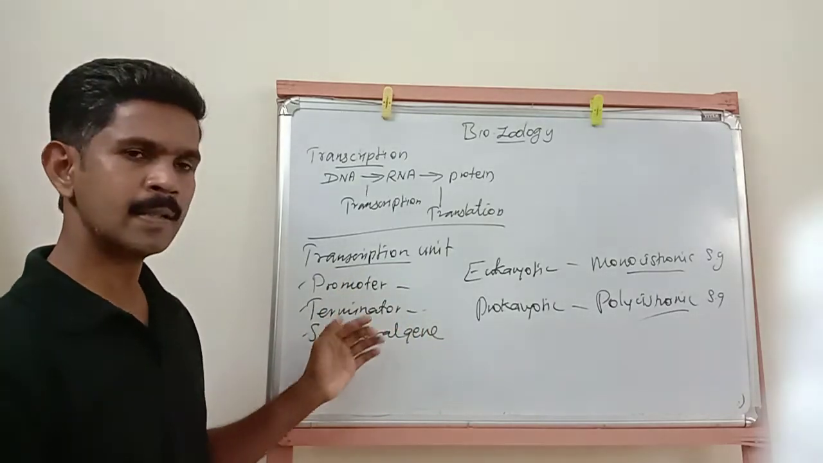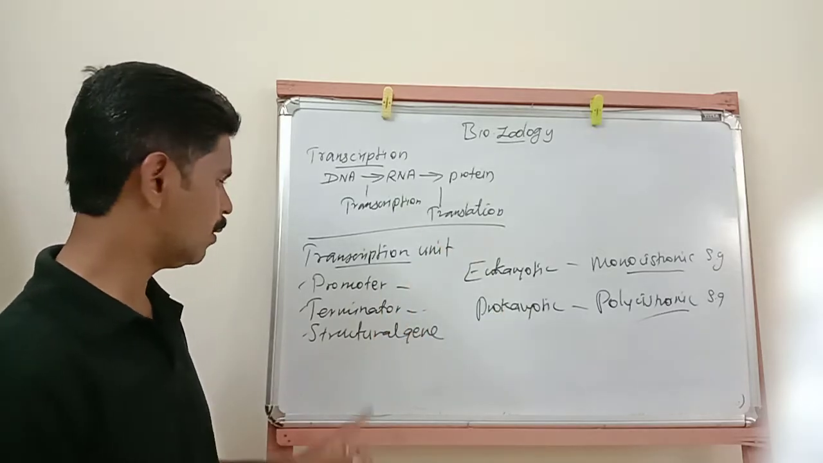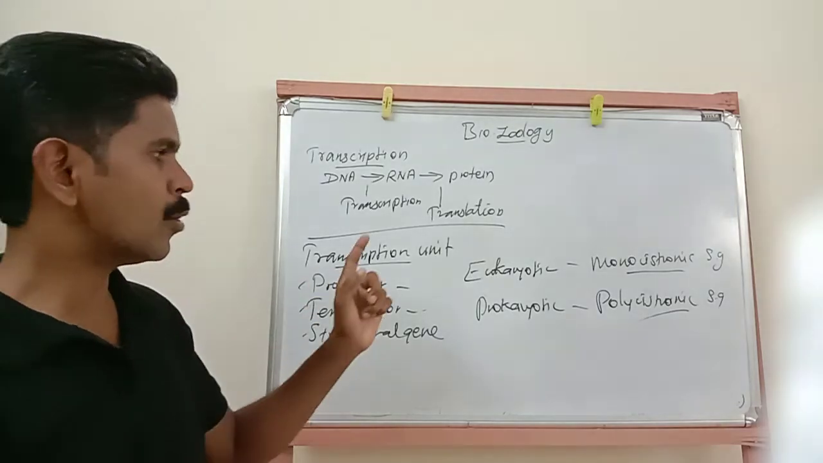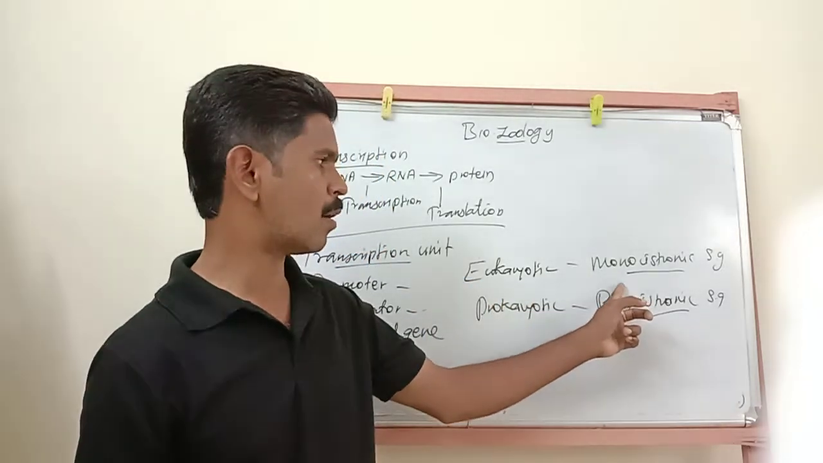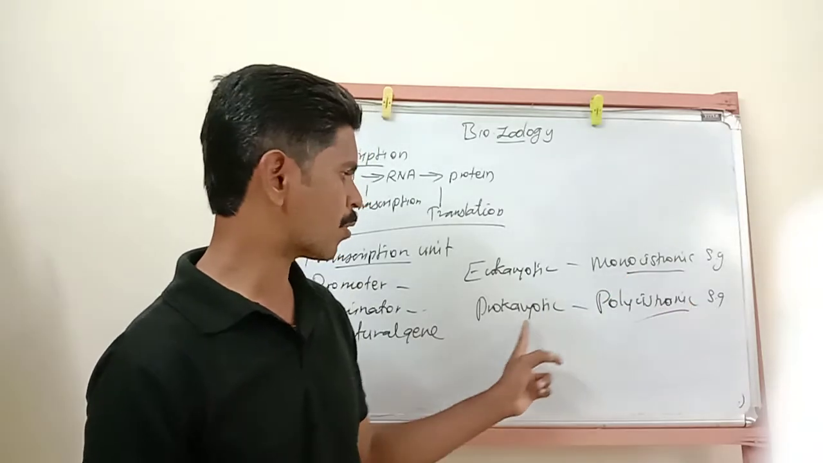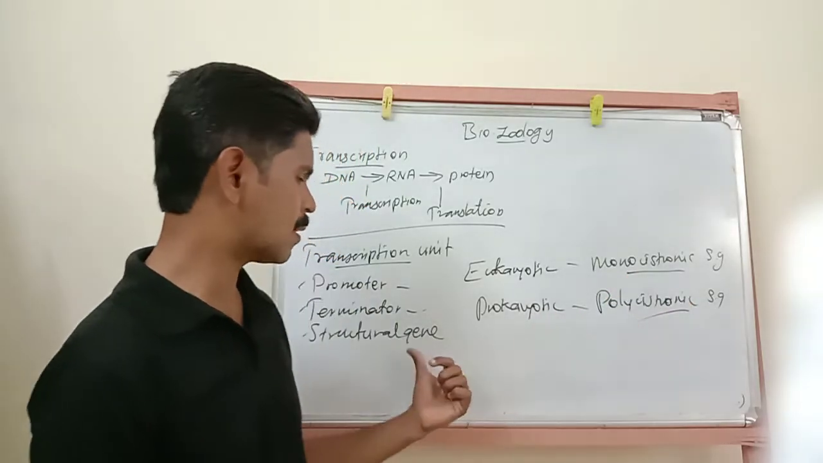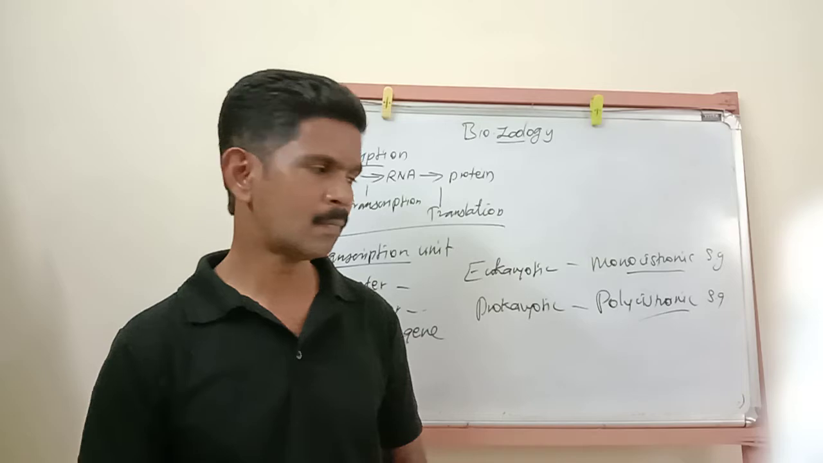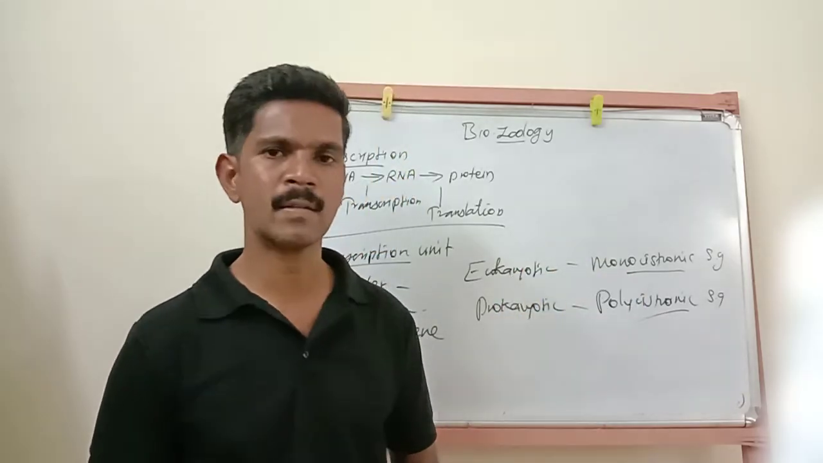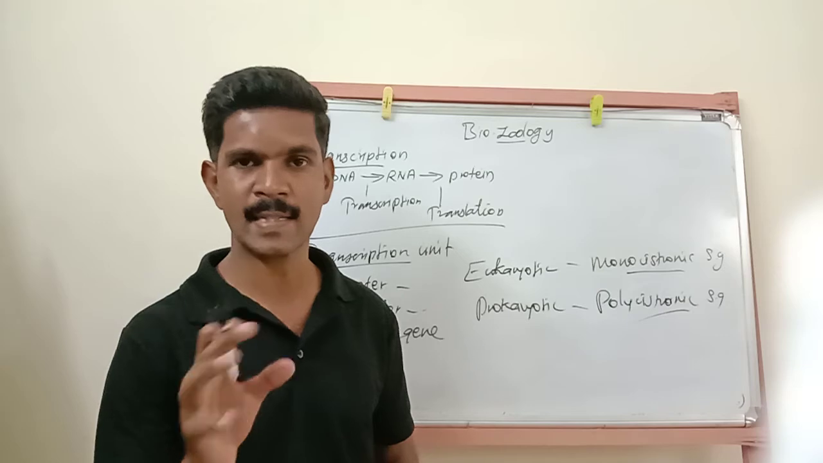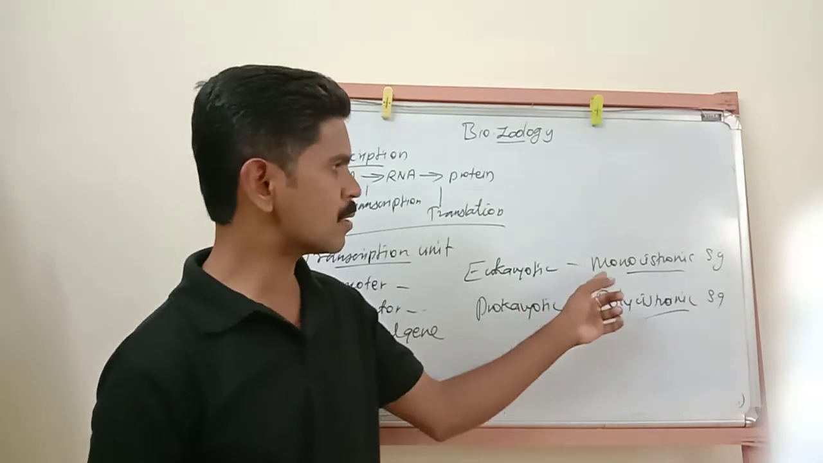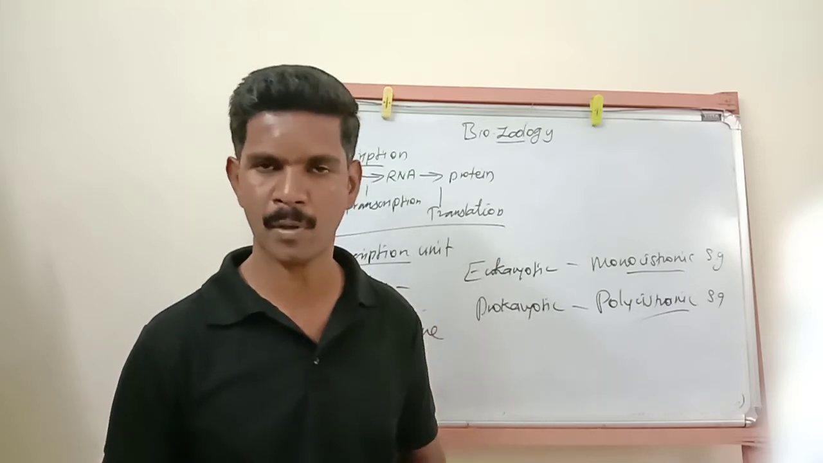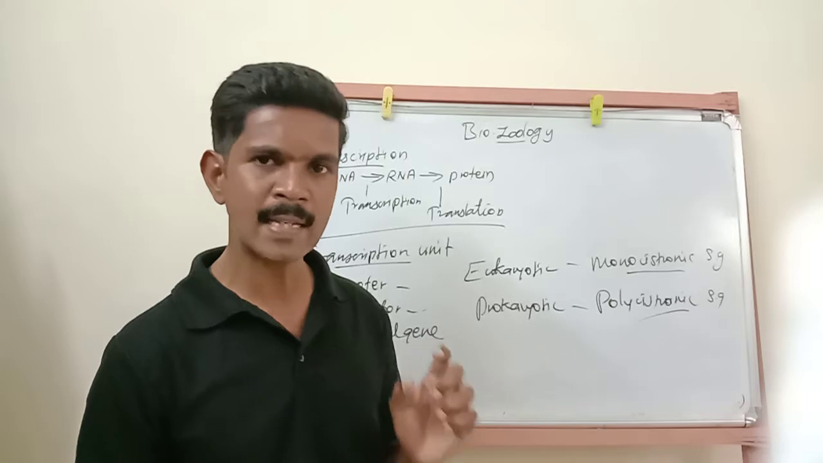The promoter region, as I already told you, is present in the 5-end of a DNA molecule, and the terminator region is located on the 3-end of the DNA molecule. There are two types of structural genes in the transcription unit. In eukaryotic organisms, it is called monocistronic structural gene, and in prokaryotic organisms, it is called polycistronic structural gene. Understand? Then this monocistronic structural gene carries only a single gene, responsible for a single protein molecule.